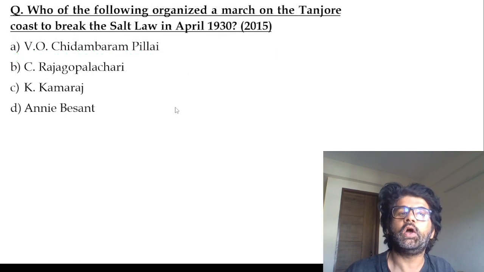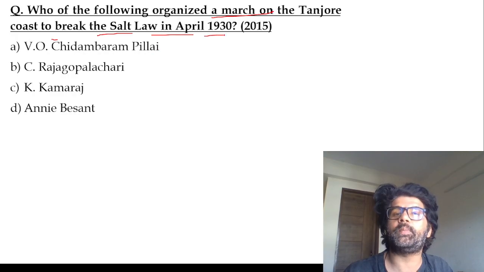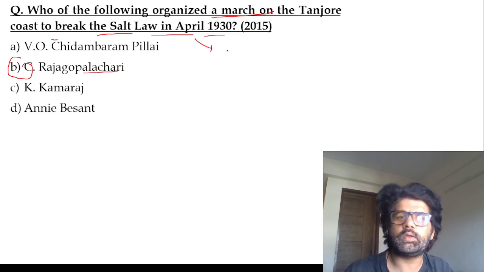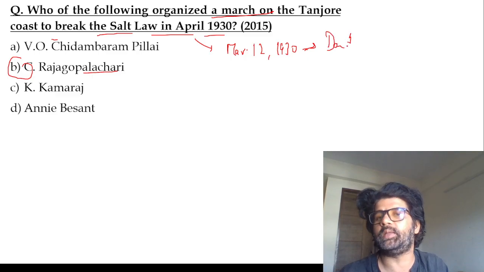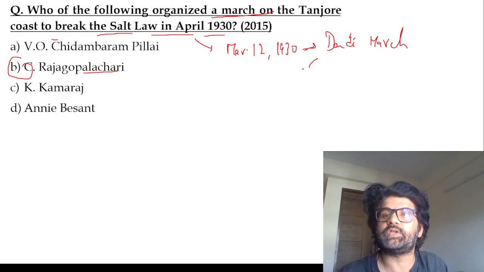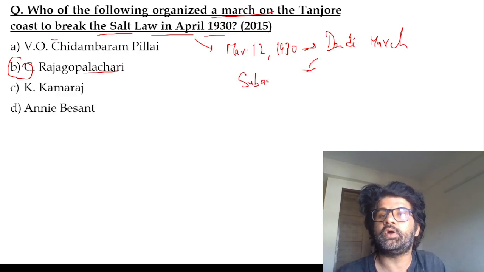Act like grown-ups. Who of the following organized a march on the Tanjore coast to break the salt law in April 1930? So C. Rajagopalachari, sir. Again, on March 12, the civil disobedience movement started with the Dandi March. March 12 to April 6, Dandi March. The Dandi March is a march towards Dandi, which started from Sabarmati. So Sabarmati to Dandi, pardon my doctor-like handwriting.